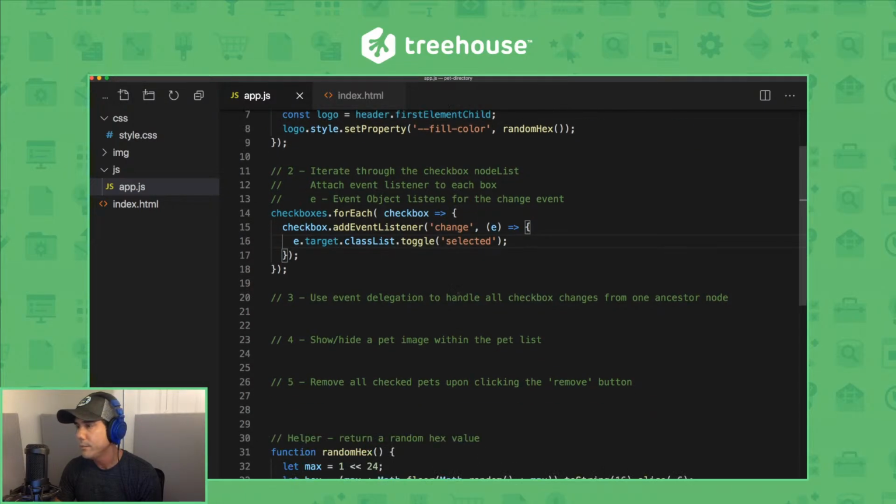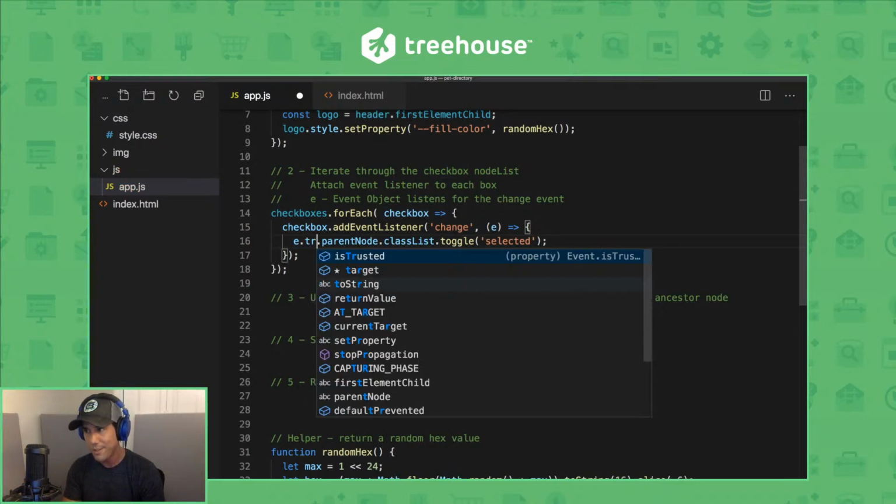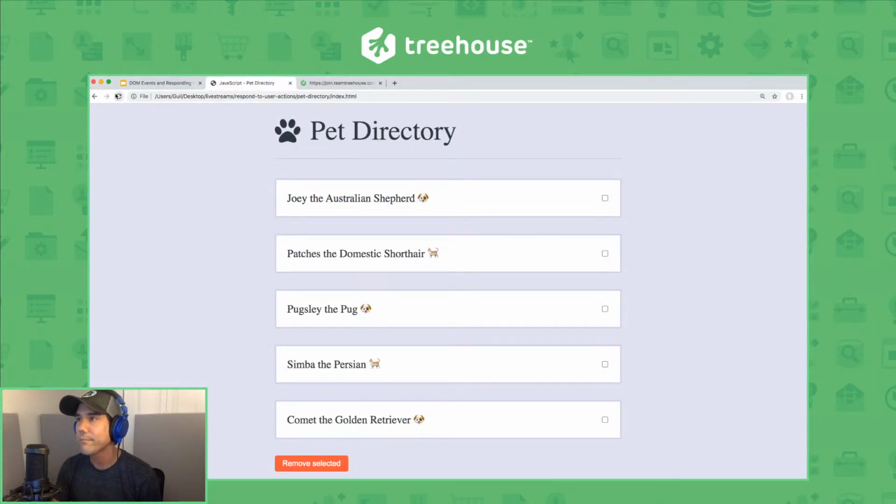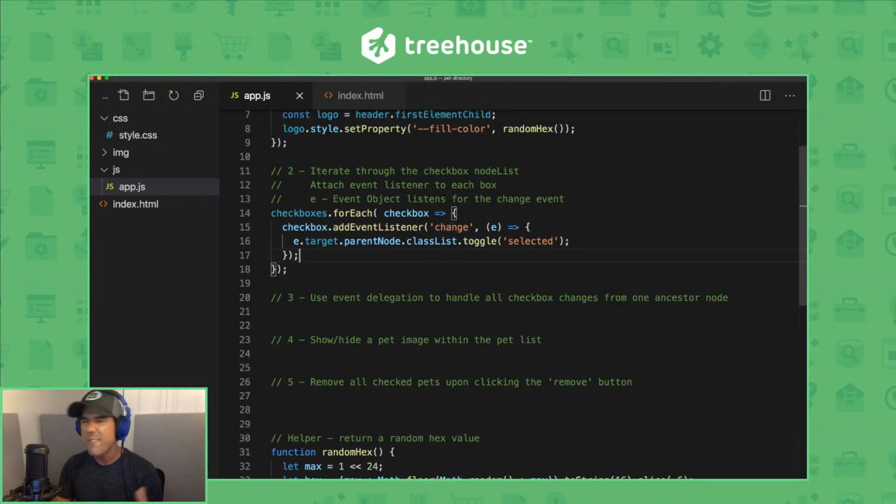Let's see. Oh, right. So we need to get its parent node. e.target, as I mentioned, is the checkbox, but we still need its parent node, which is the list item. Might sound a little wonky, but I encourage you to open up the project files that I provided a link for, so you can get a feel for how traversal works with these properties. So there we go.